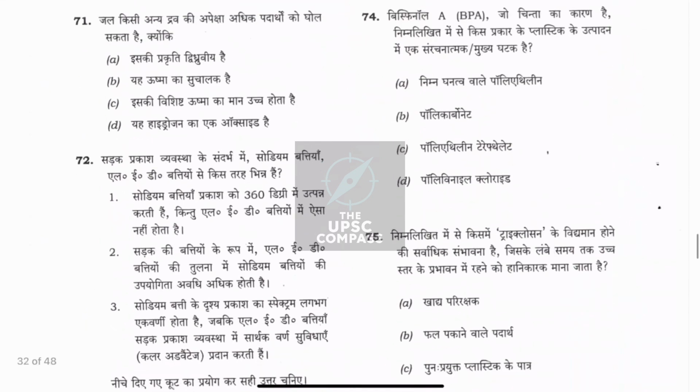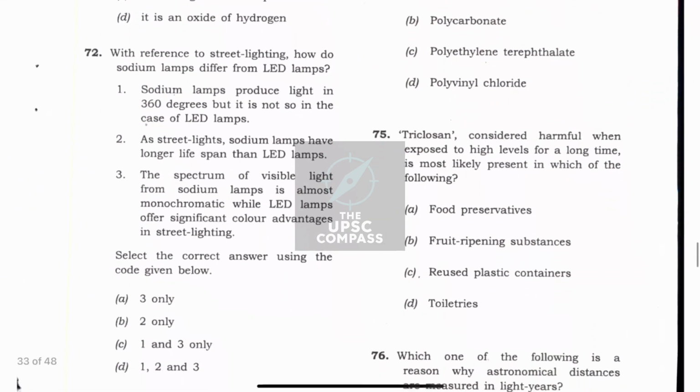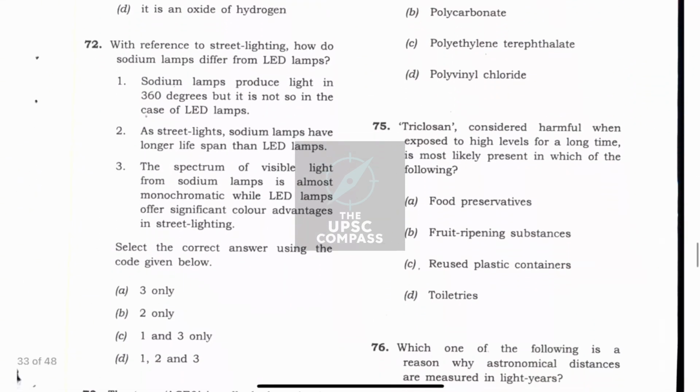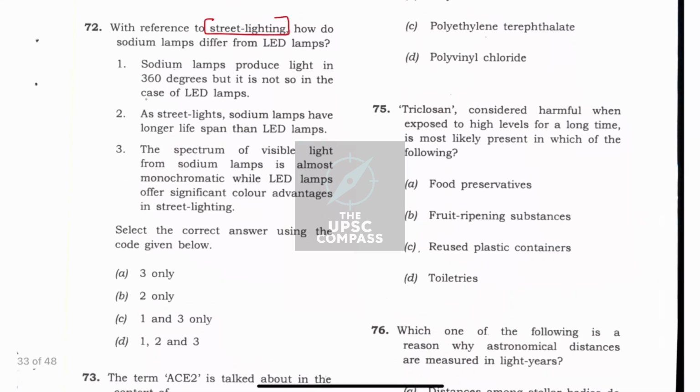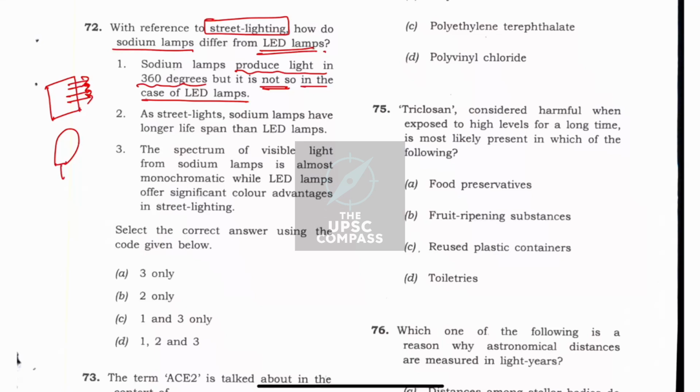Moving ahead with question number 72. This is a common sense question because here, with reference to street lighting, how sodium lamps differ from LED lamps. Now sodium lamps are the old lamps where yellow light is produced, that I knew. Then these lights, sodium lamps, produce light in 360 degrees, but it is not so in the case of LED lamps, which is true because LED lamps face only one side and give light to that side only. However, sodium lamps can act as a 360-degree mechanism.